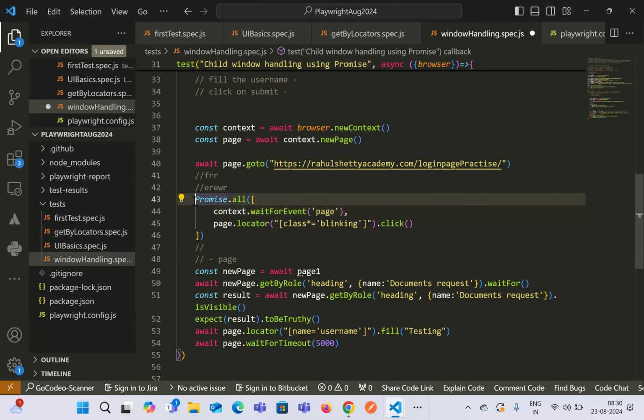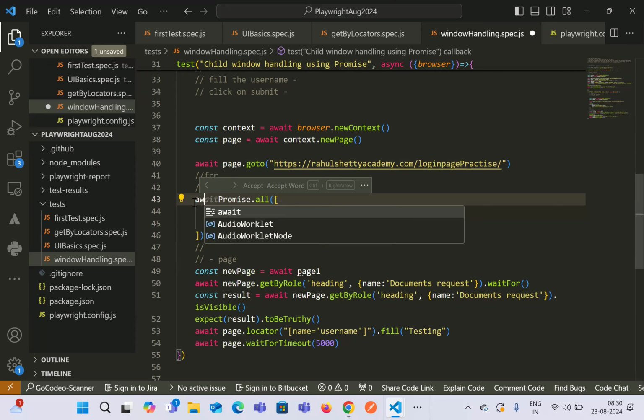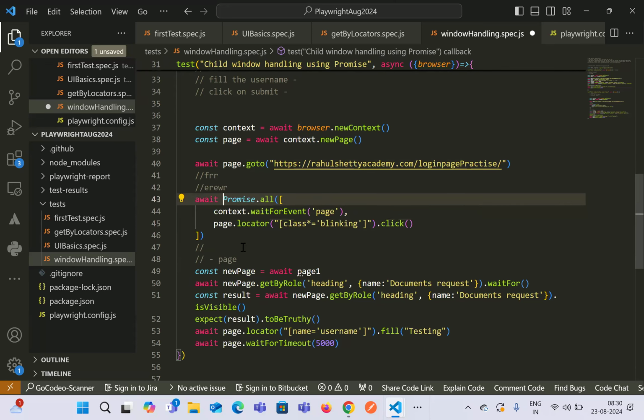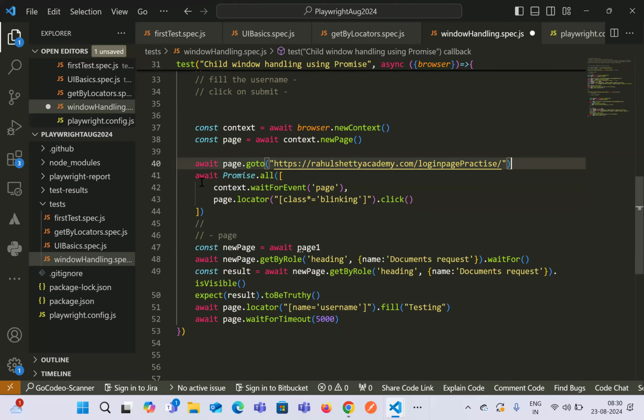But this complete step has to go with an await. So we are saying launch the URL first, and then await for this particular method to be completed. Whatever step we have has to be completed first, and then we move to the next line.